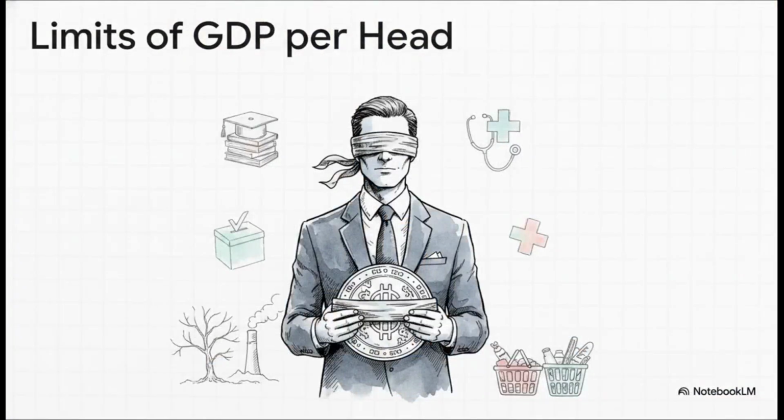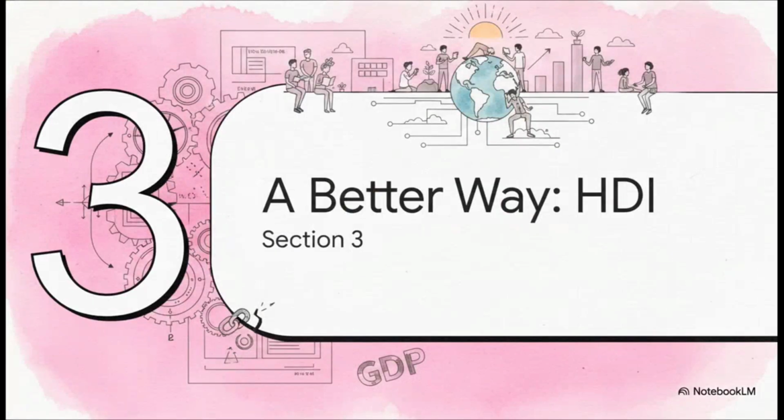And you know, that's just the tip of the iceberg when it comes to its flaws. Relying solely on a monetary average means we completely ignore vital non-monetary aspects of well-being. GDP really doesn't care if a population is highly educated or severely ill. It doesn't measure political freedom, it ignores environmental damage, and it totally misses the reality of purchasing power. I mean, $10,000 buys much more in India than it does in Norway, right? A single number just isn't enough to capture the whole shebang. Economists definitely recognize these flaws, and they needed a solution. Let's move to Section 3, a better way with the HDI.